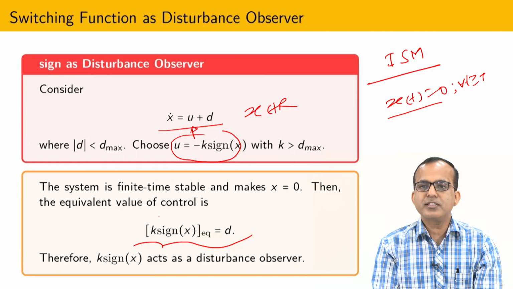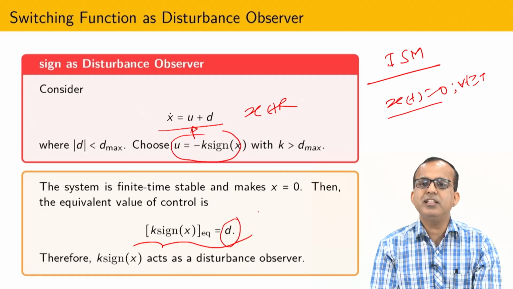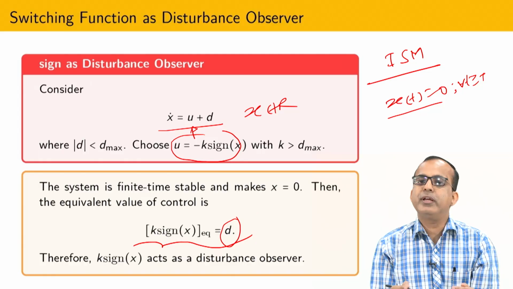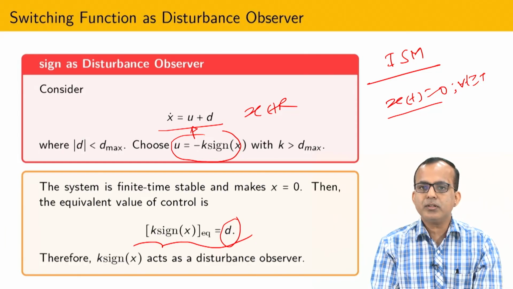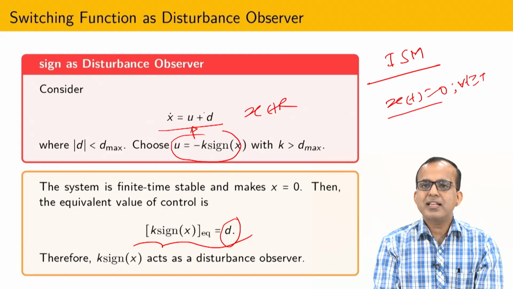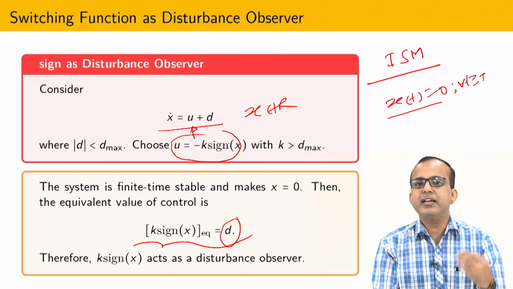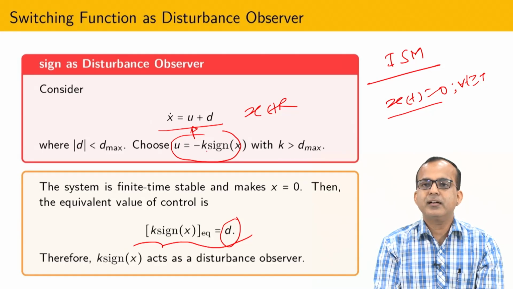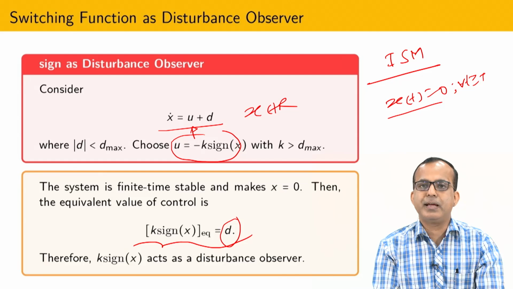When the discontinuous term is passed through a low pass filter, it is possible to reconstruct the disturbance. Due to that, whenever you add this classical sliding mode algorithm to any existing control, this sliding mode control takes care of all kinds of disturbance after finite time.